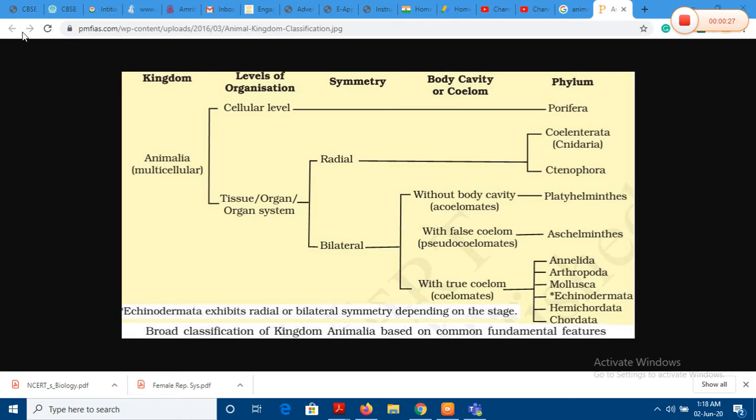Though it is Chapter 4 in the book, I'm sure all of you know that we have completed approximately chapters 1, 2, 3, plus 2 chapters from the unit cell. So we have completed 5 chapters in biology till now. And now we are proceeding with the 6th chapter, which is the animal kingdom for us. And with the animal kingdom, the first unit will be completed.